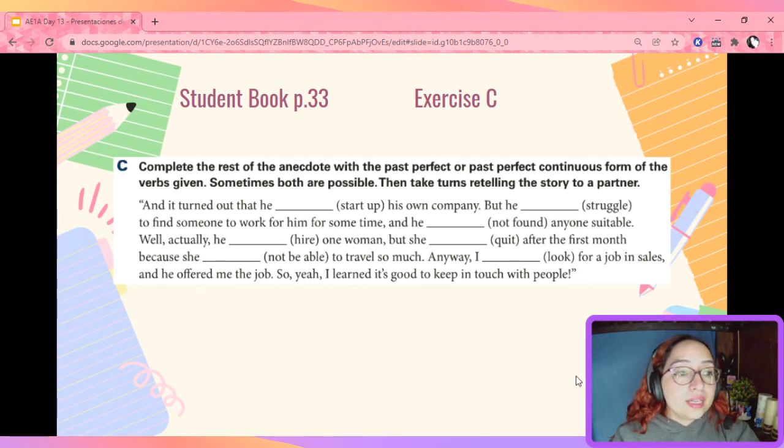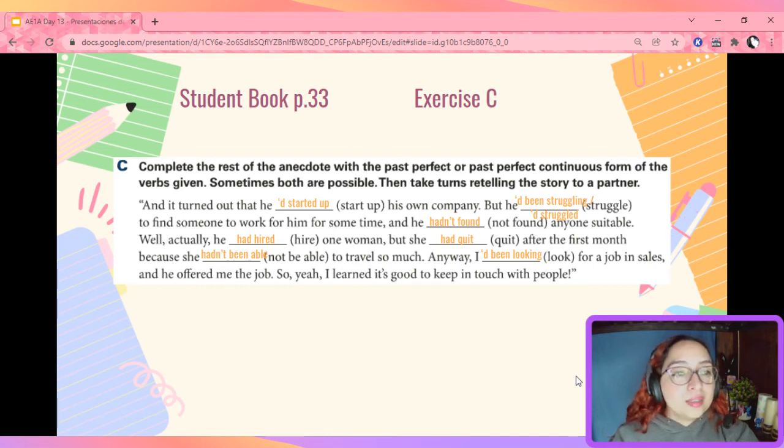And it turned out that he had started up his own company, but he had been struggling, or he had struggled to find someone to work for him for some time, and he hadn't found anyone suitable. Well, actually, he had hired one woman, but she for the first month because she hadn't been able to travel so much. Anyway, I had been looking for a job in sales, and he offered me the job. So yeah, it's good to keep in touch with people. Did you have the same?